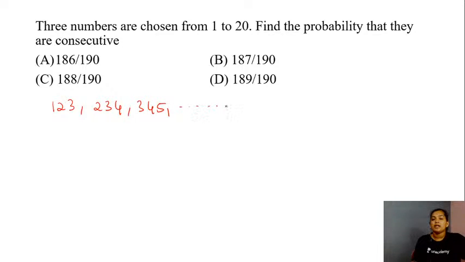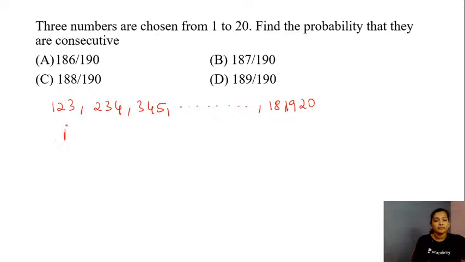Yes, and what would be the last set for the consecutive 3 numbers? It would be 18, 19 and 20. Am I correct? So these are the 18 different ways where you can select consecutive numbers. Am I right, students? Yes. So what would be the probability of getting consecutive numbers in this case? So these are the possible picks.